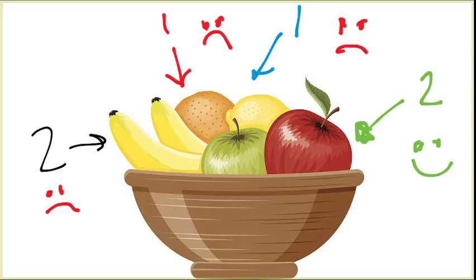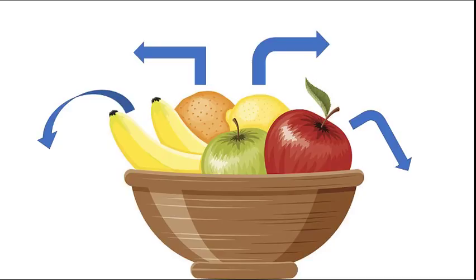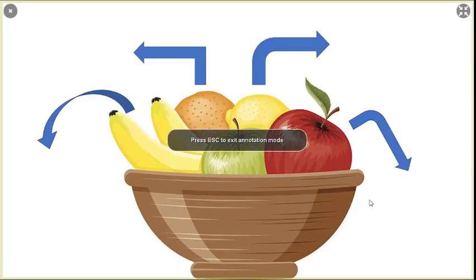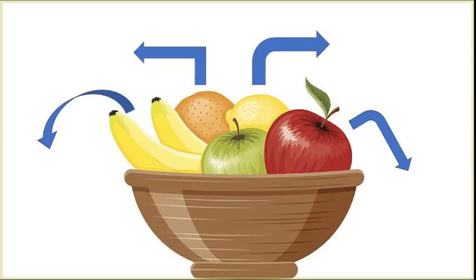So, probability is the number of favorable outcomes, or the ones that we're looking for, over the total number of outcomes. So, what's the probability that I'll grab a banana? The probability of me grabbing a banana is two bananas over the total number of fruit. Well, there's 6 fruit in my bowl.